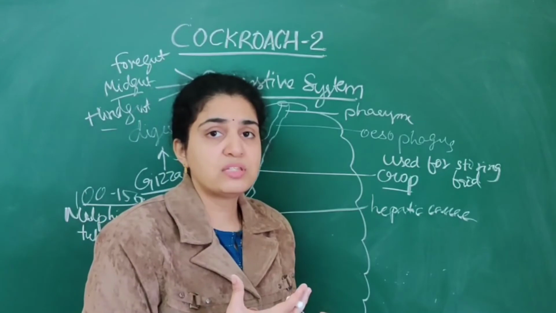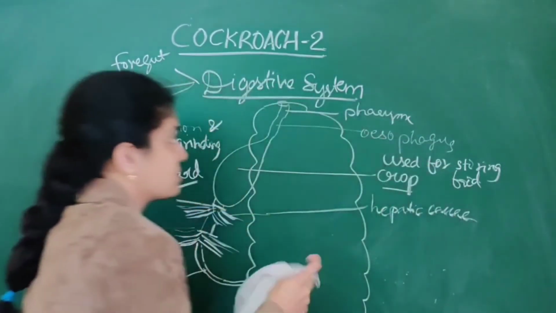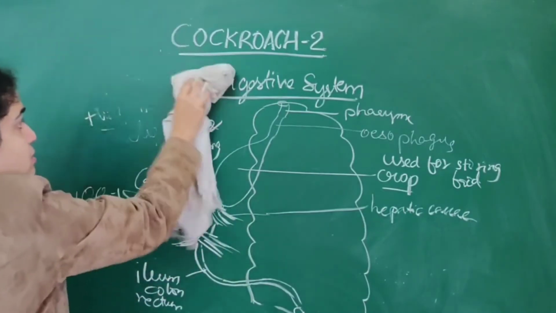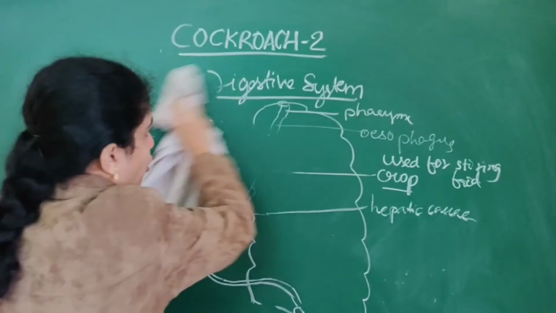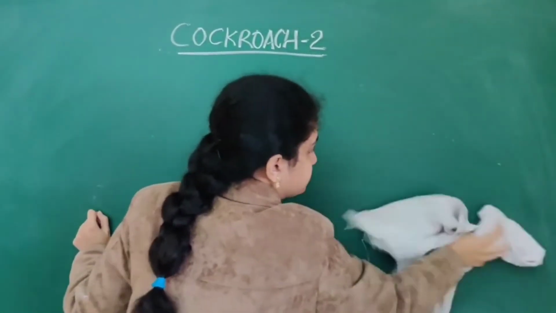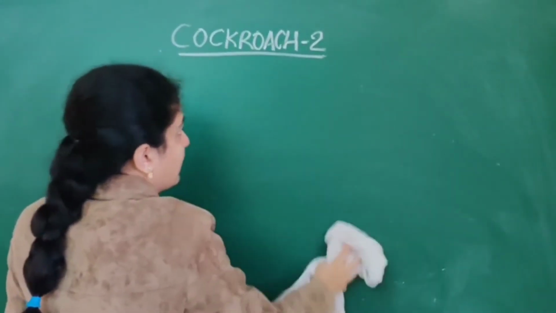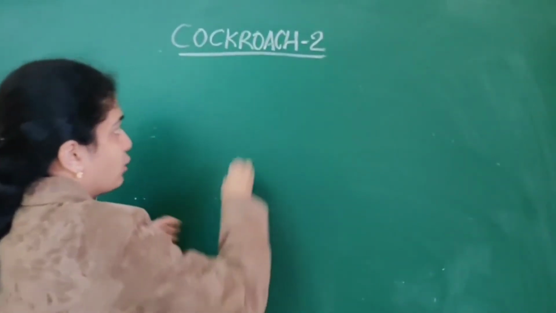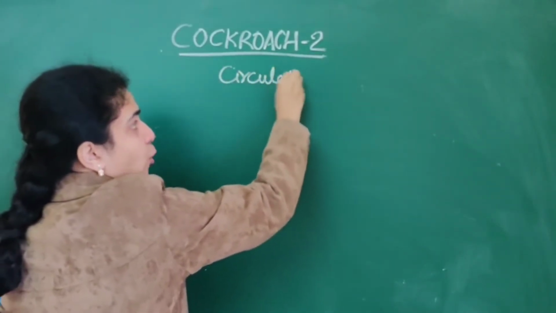Next we are going to see about the blood vascular system, that is the circulatory system of the cockroach. It is an open type of circulatory system in the cockroach.